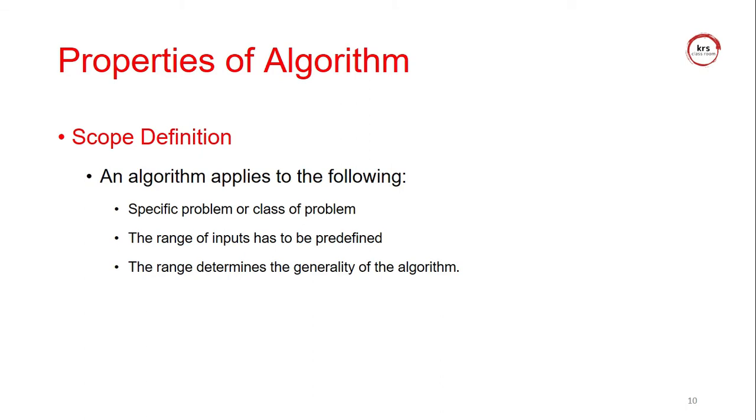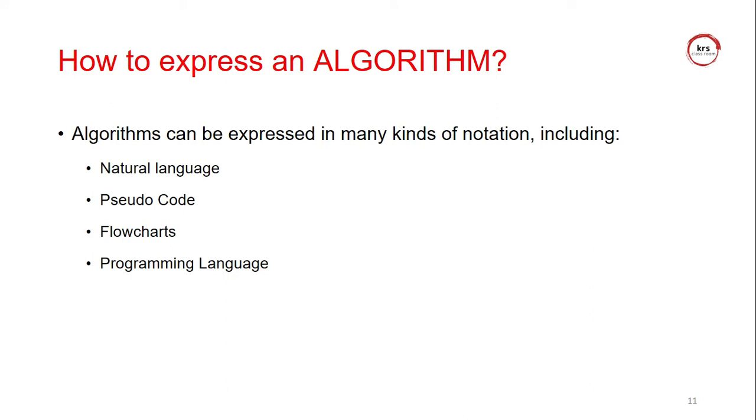Okay. So the next property is the scope definition. The scope definition means an algorithm applies to a specific problem, and the range of input has to be predefined. The range determines the generality of an algorithm. So the range and the number of inputs are clearly defined, and it solves the particular problem. That is called the scope of definition.